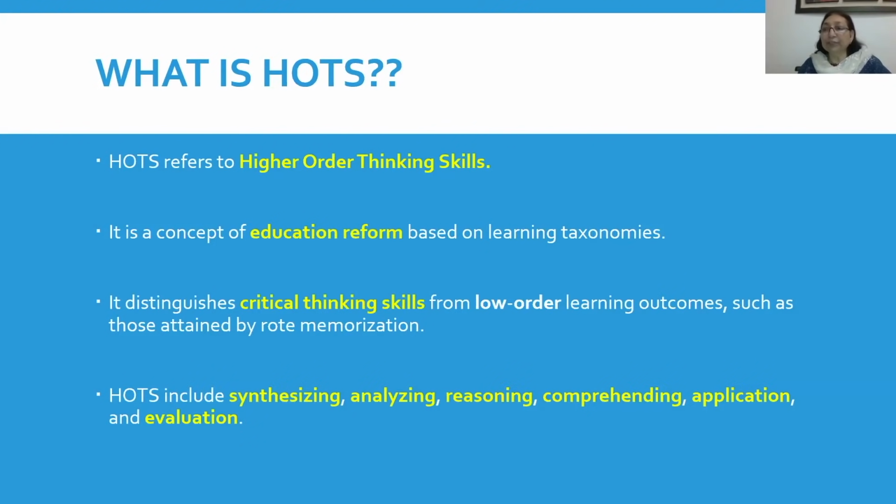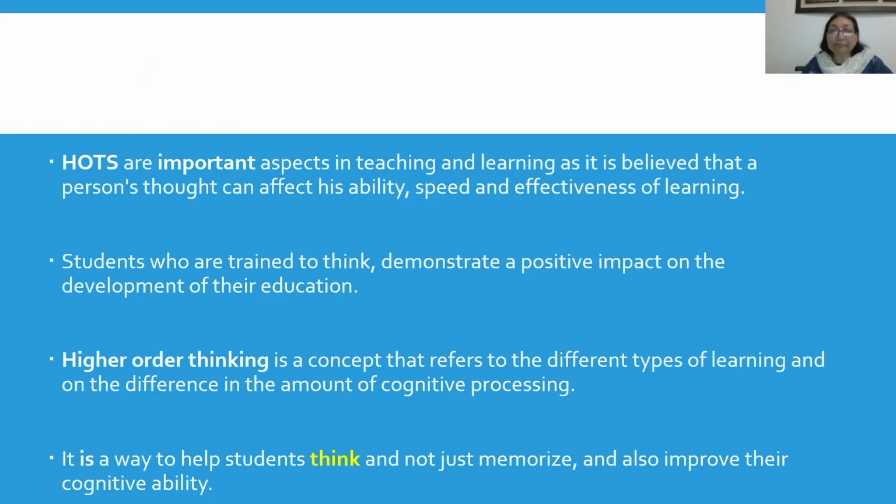So this concept of higher order thinking skills is based on learning taxonomies. If you've heard of the different learning taxonomies, there are plenty of them, but the concept of HOTS is based on Benjamin Bloom's Bloom taxonomy. We will come to that later on. What exactly do we mean by HOTS? HOTS includes the process of synthesizing, analyzing, reasoning, comprehending, application, and evaluation. In short, all the skills for critical thinking. So let's go further on this.